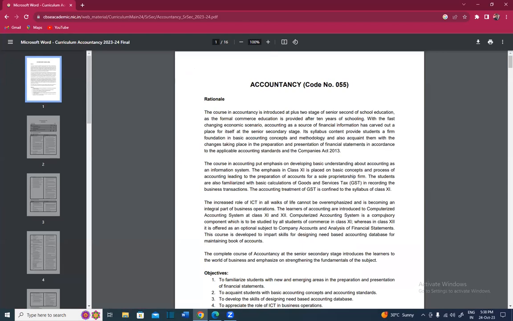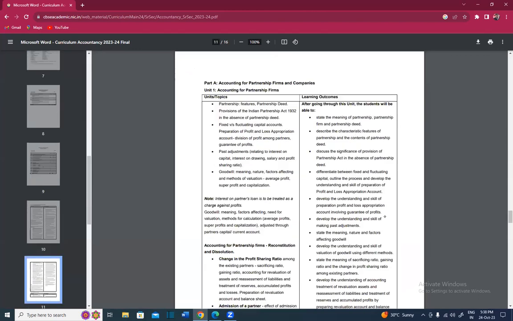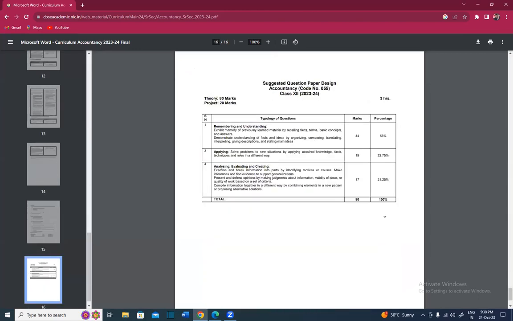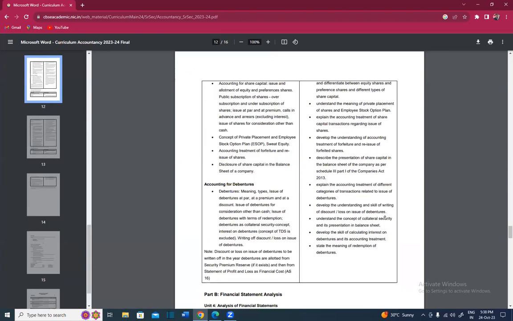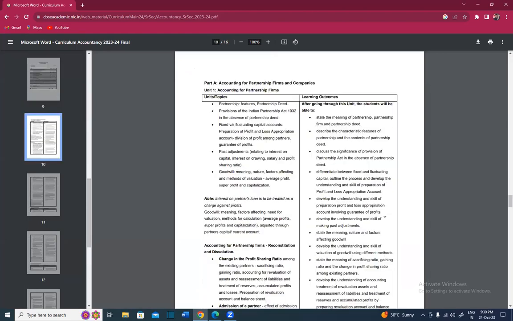This year I think it has changed again, for the 12th partnership firm accounts.